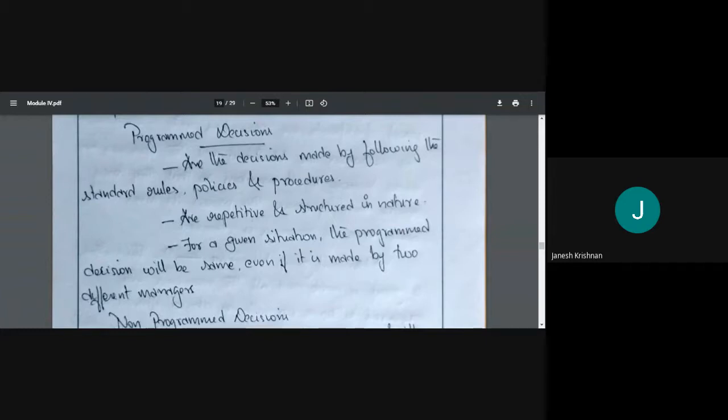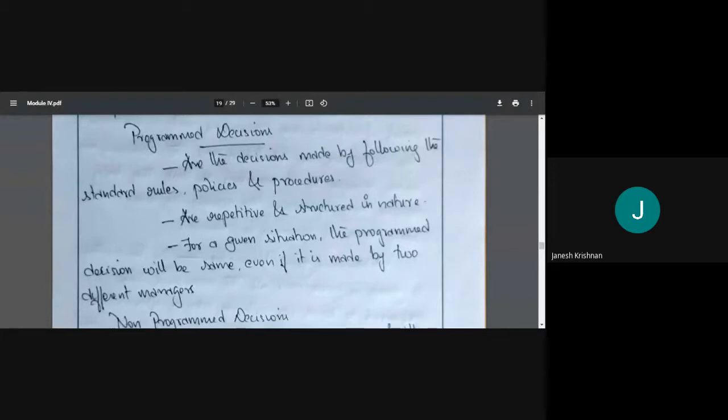These are repetitive and structured in nature. For a given situation, the programmed decision will be the same even if it is made by two different managers, because we are following certain given rules, procedures, and policies. Whoever makes the decision, it will be the same.